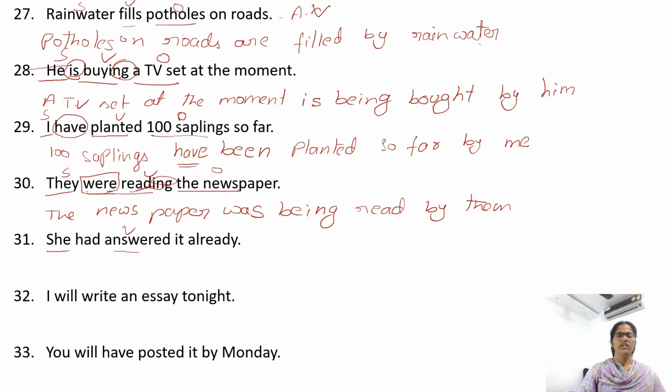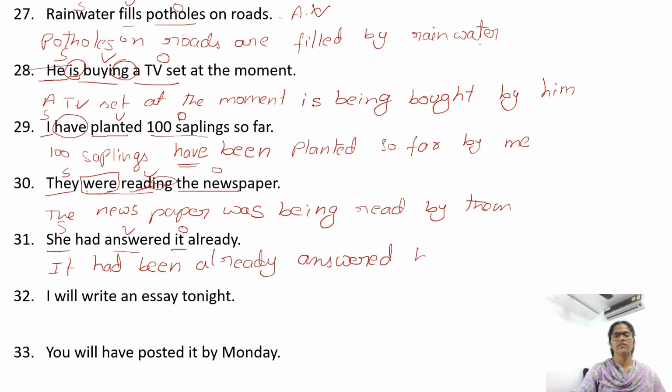She had answered it already. Answered verb, she subject, it object. It, need to write had. After have, has or had, we need been. It had been already answered by her.